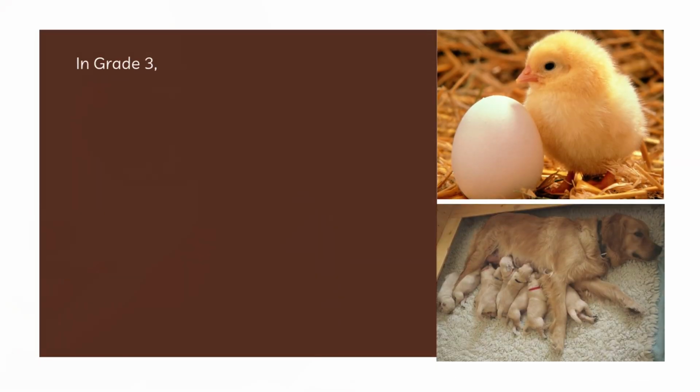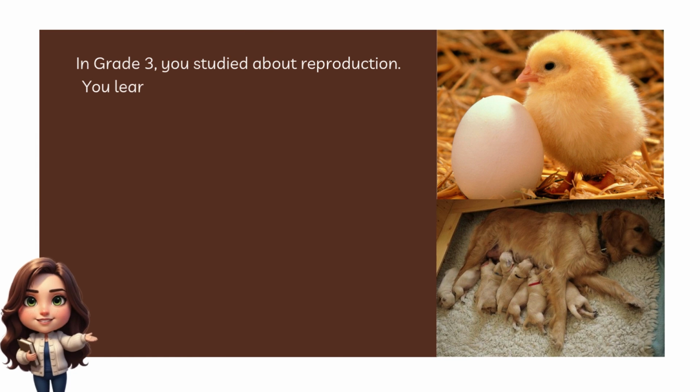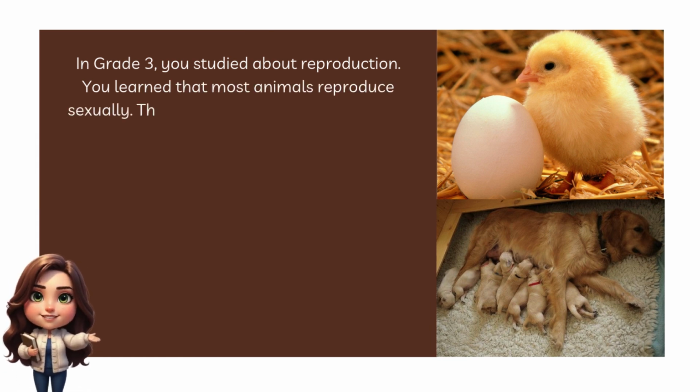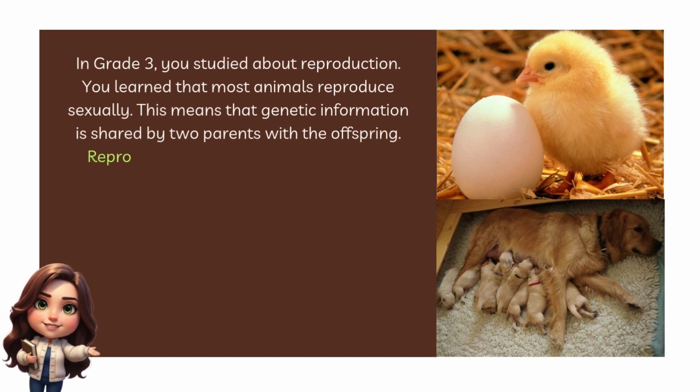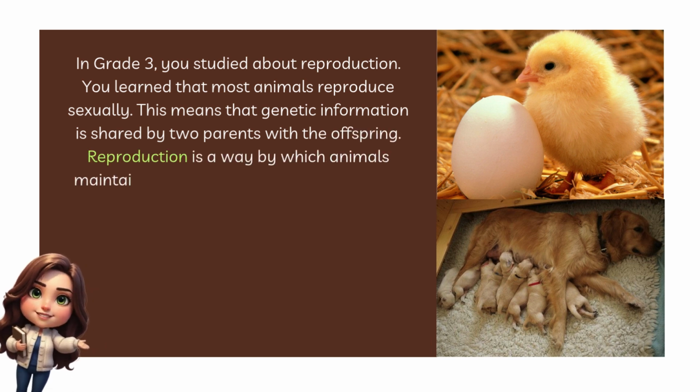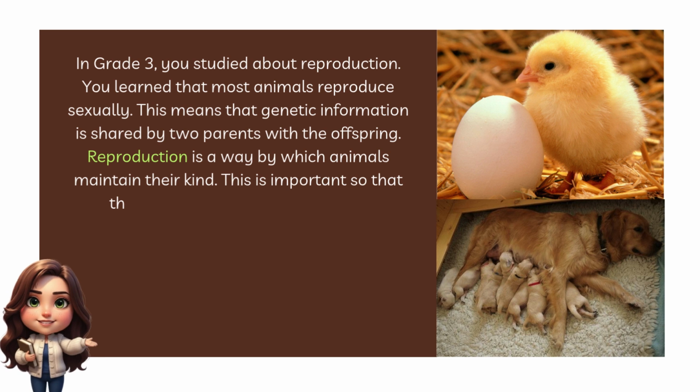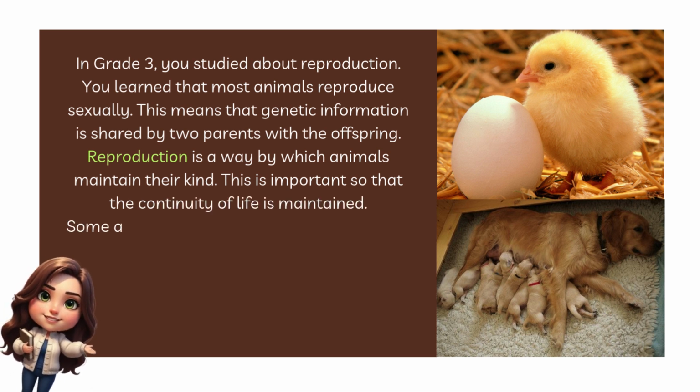In grade 3, you studied about reproduction. You learned that most animals reproduce sexually. This means that genetic information is shared by 2 parents with the offspring. Reproduction is a way by which animals maintain their kind. This is important so that the continuity of life is maintained.